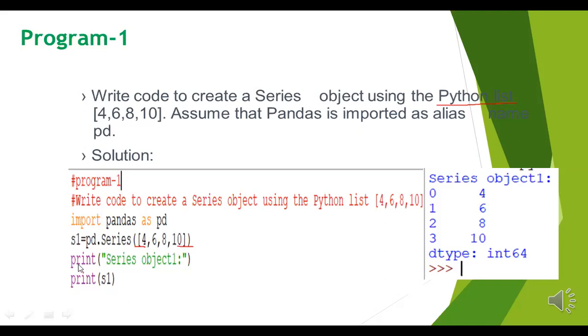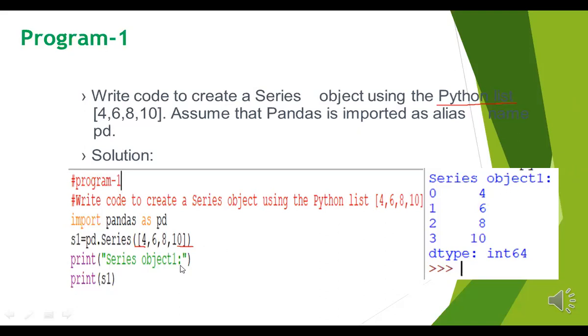Now what do I have to do? I also have to give it a name. You can write anything over here. Print series object. This is a title that will be displayed, and print S1. I printed S1. When I run my program, you can view here that the series object is given.